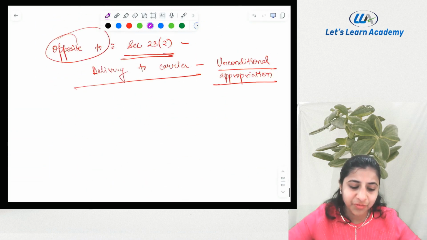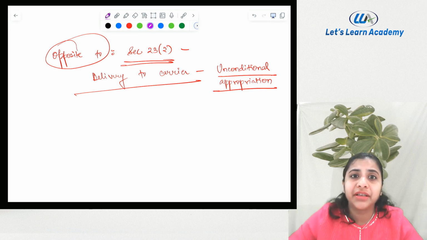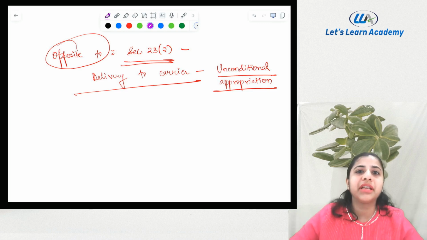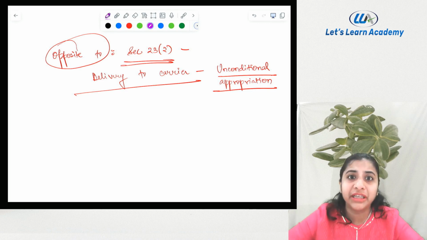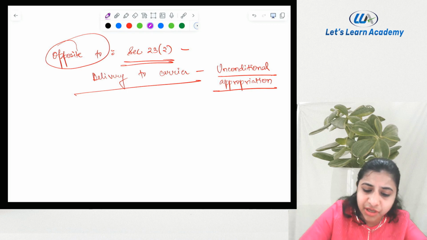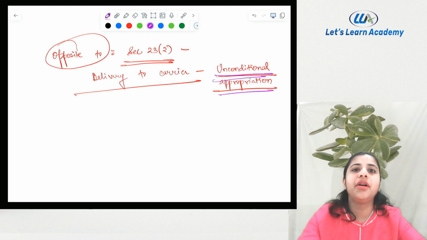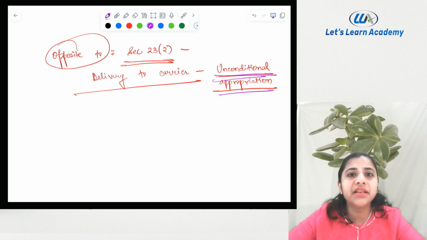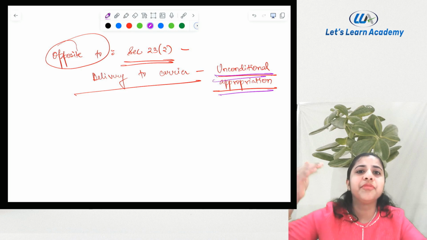And 23(2) मध्ये तुम्ही काय बघितलेला? Delivery to carrier is equivalent to delivery to buyer. The buyer becomes the owner of the goods as soon as you deliver it to the carrier. म्हणजे कॅरियरला दिल्याच बायर यू गेट द ओनरशिप राईट्स. का? कारण का ते अनकंडिशनल अप्रोप्रिएशन होतं. You did not impose any conditions on the delivery of the goods. Buyer straight away becomes the owner of the goods. But opposite is section number 25, where you are imposing certain conditions on the delivery of the goods.